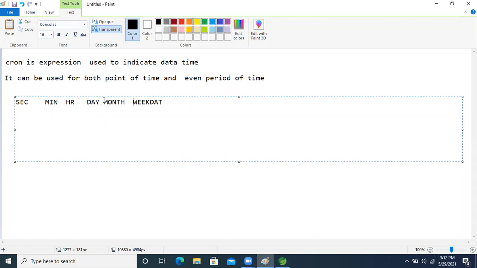This is the possibility for applying the cron expression.